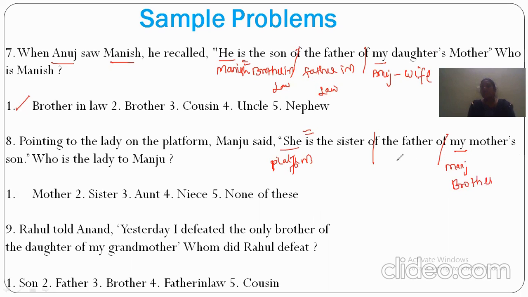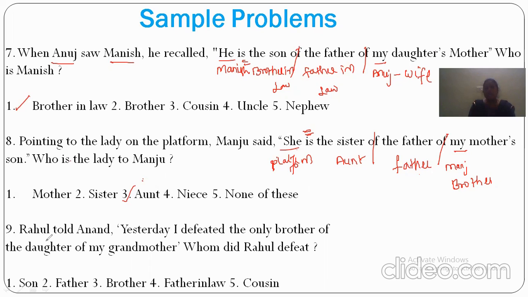The father of the brother will become father to her. The sister of the father will become aunt. That aunt is the person who is on the platform. So from back to front we will come. Same formula: from back to front you go and build the relationships, and after the equals sign build a relationship, and finally you make both equal.